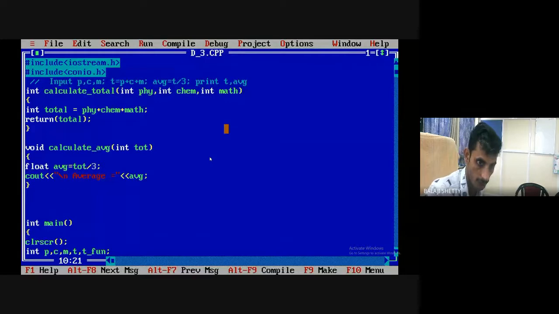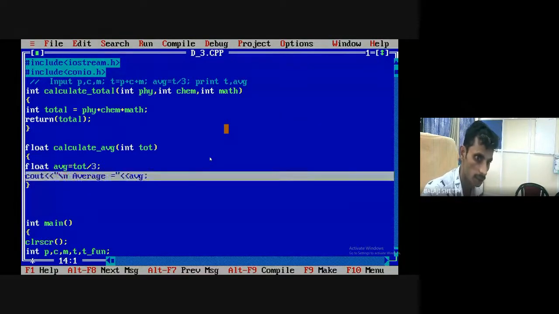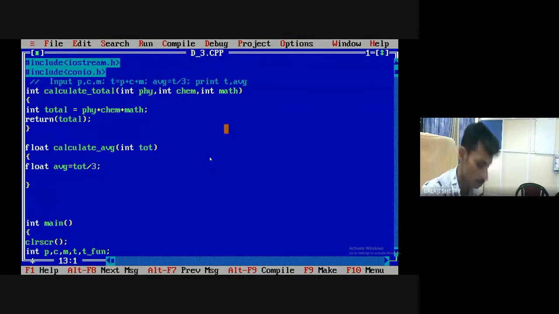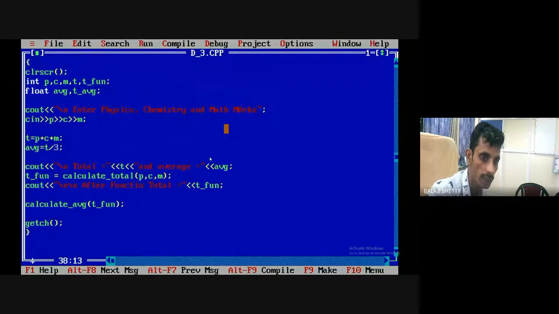Here, if I make it as a float, and I will say here, just delete this line, return average. I'm just revising your functions also by this, and here I can now take the average variable total average.